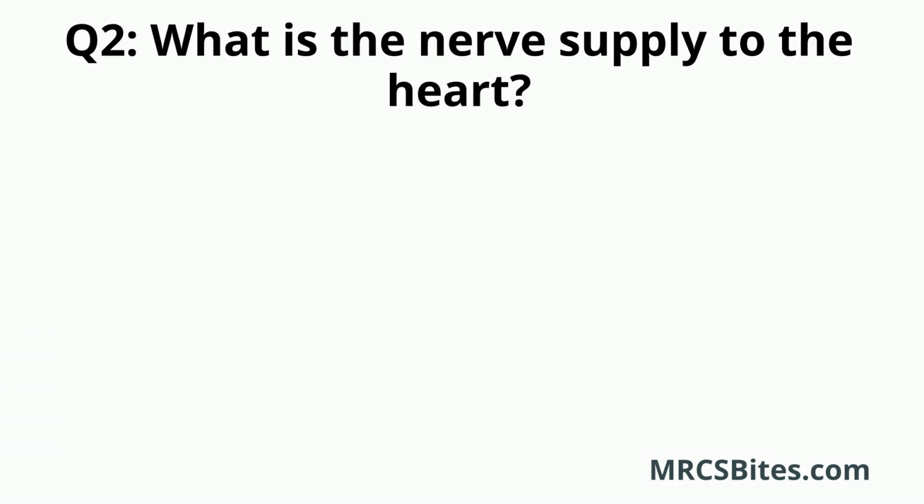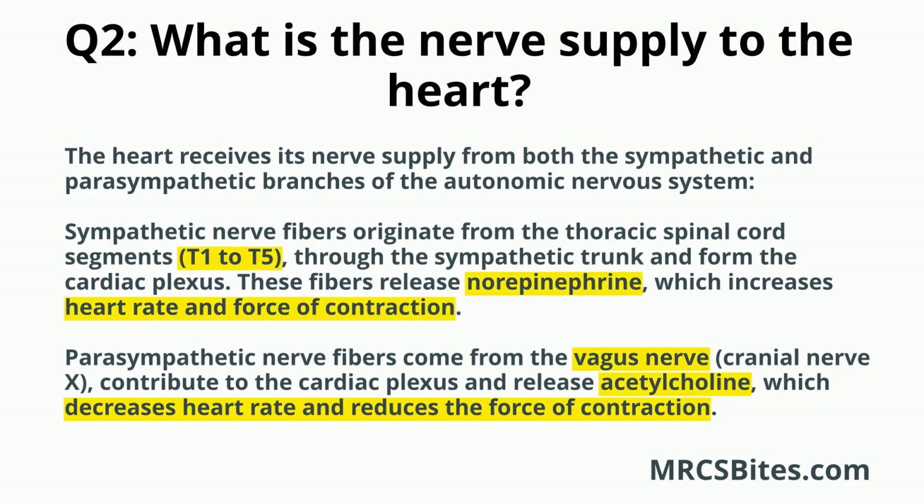Question 2. What is the nerve supply to the heart? The heart receives its nerve supply from both the sympathetic and parasympathetic branches of the autonomic nervous system. Sympathetic nerve fibers originate from the thoracic spinal cord segments, T1 to T5. They travel to the heart through the sympathetic trunk and form the cardiac plexus. These fibers release norepinephrine, which increases heart rate and force of contraction.